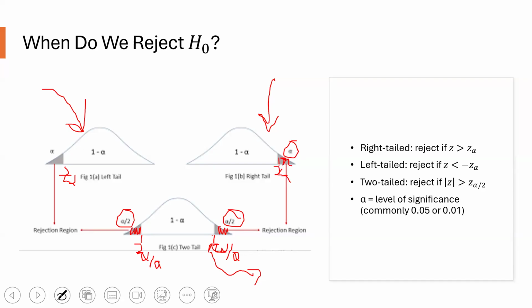We usually choose alpha equals 0.05 or 0.01, meaning we're willing to take a 5% or 1% risk of rejecting H naught when it's actually true. That's called type 1 error. So the rejection region is like a red zone on the ends of our distribution. If our Z-score falls in that zone, we say this result is too extreme to be chance, we reject the null hypothesis. If it doesn't fall in that zone, we fail to reject.